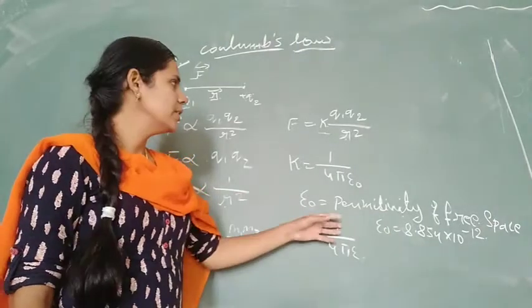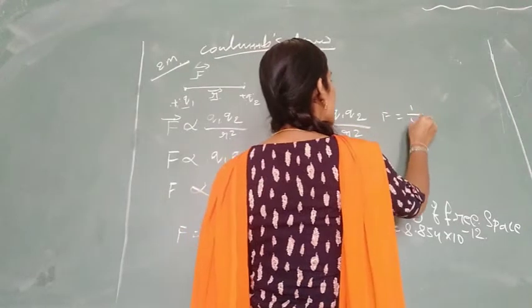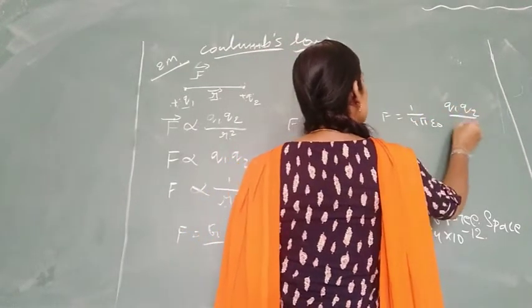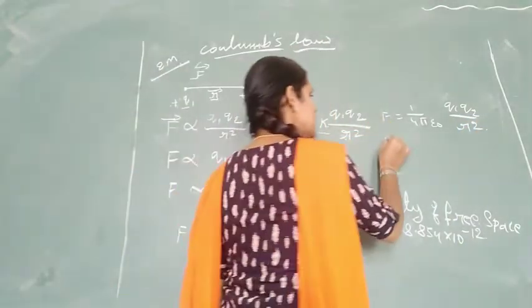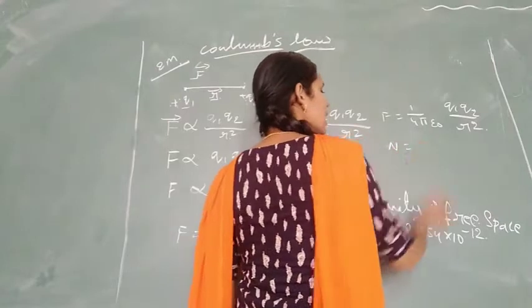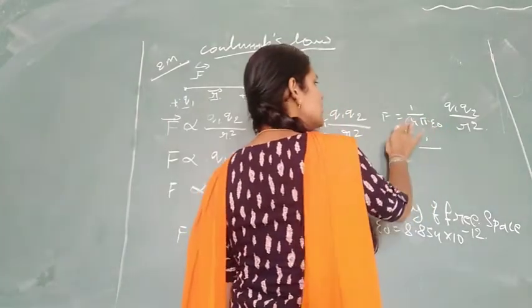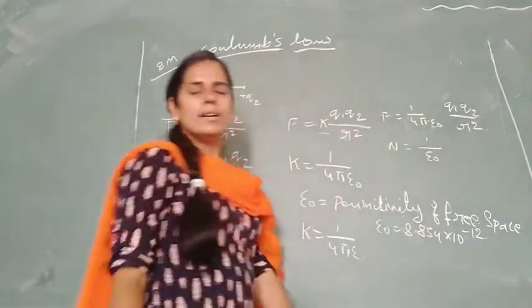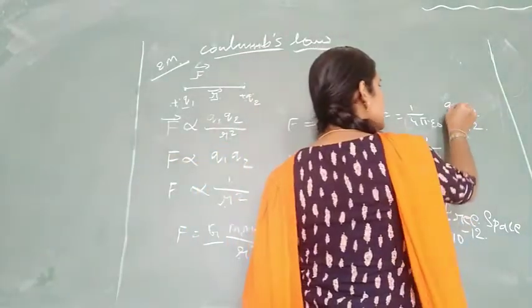How to find the unit for epsilon naught? F equals 1 divided by 4 pi epsilon naught Q1 Q2 divided by R square. Force is measured in Newton. 4 pi is a dimensionless constant, so it has no unit, and epsilon naught we keep as it is.